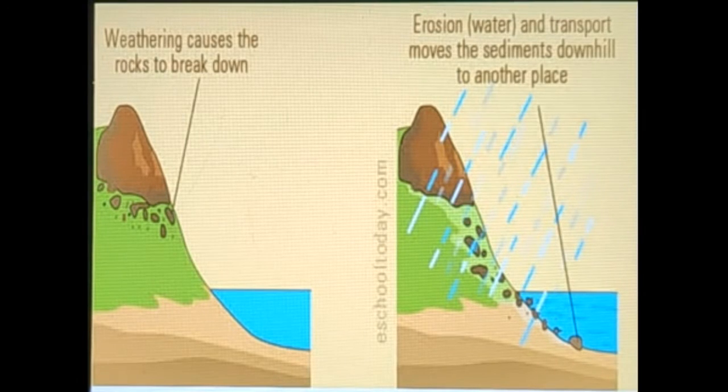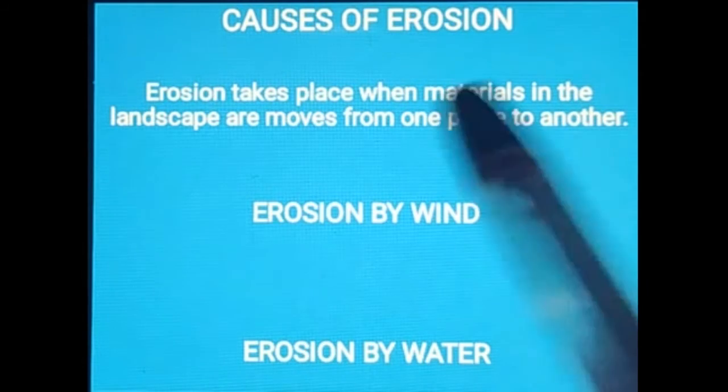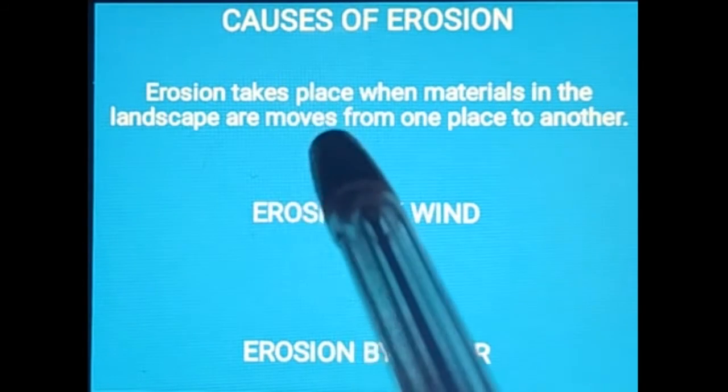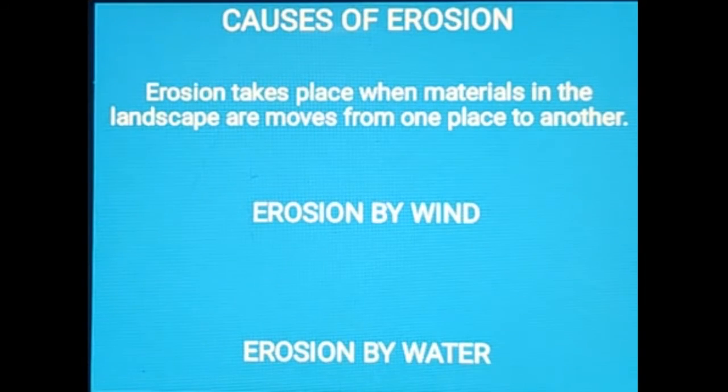Let us move to the next topic, that is causes of erosion. Erosion takes place when materials in the landscape are moved from one place to another.